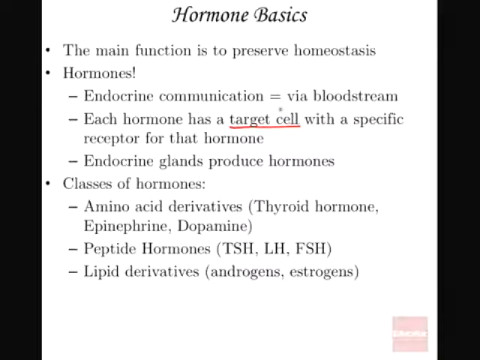Now when you look at the hormones, they can be classified. As you can look at your screen, hormones can be amino acid derivatives. Take an example, the thyroid hormone. You know properly, the thyroid hormone arises from the thyroid gland, and that one is an amino acid derivative.